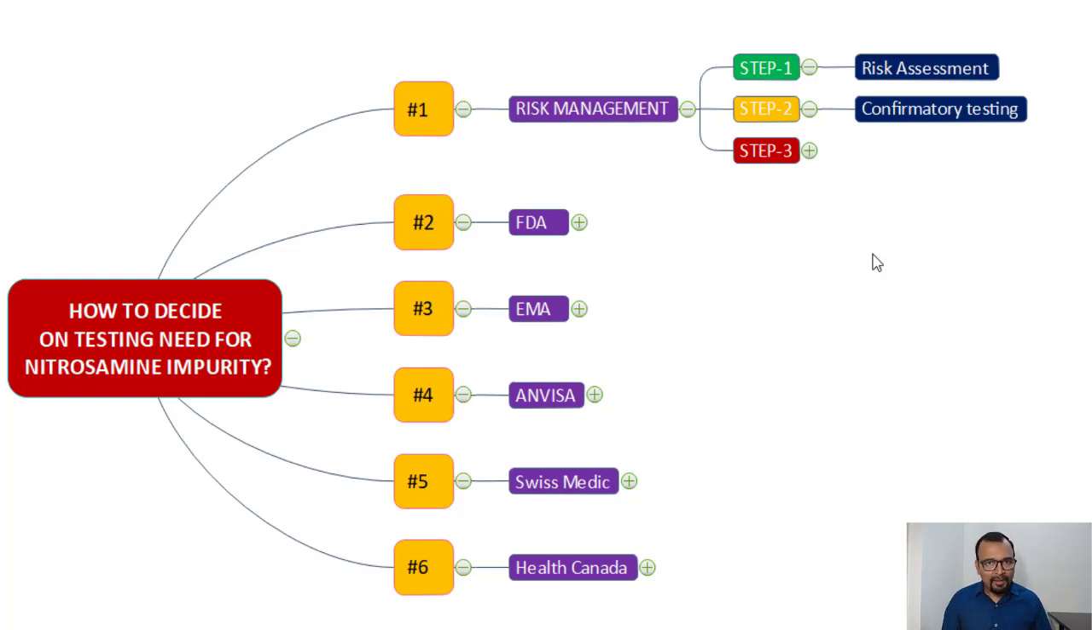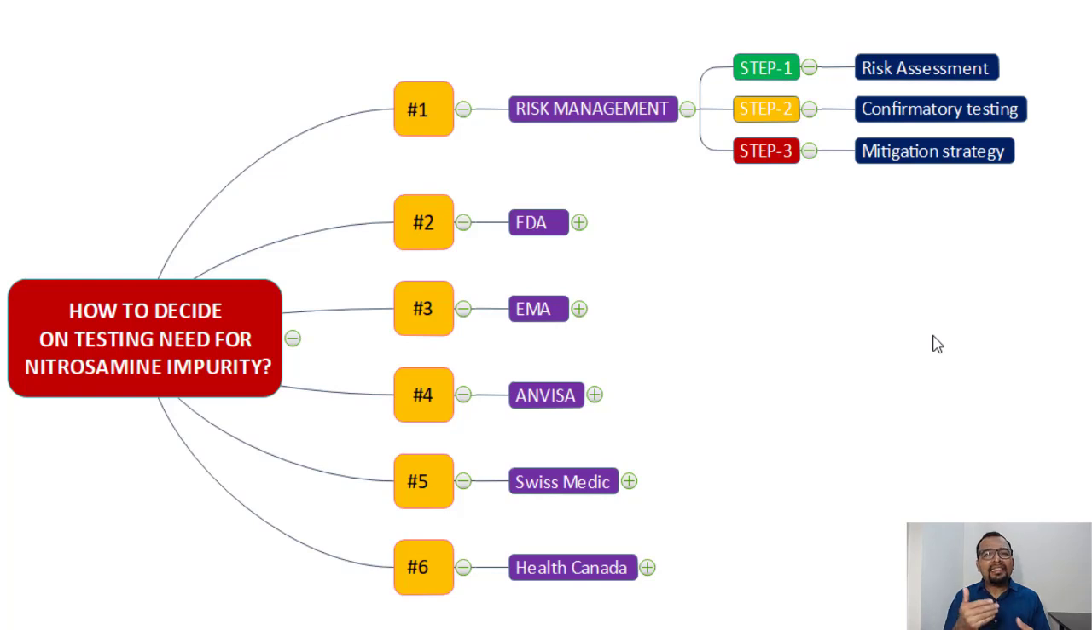You need to develop a method, validate the method, and then test your product for the content of nitrosamine. And if you find that there is a nitrosamine impurity present in your product, then you have to go to step number three, which is the mitigation strategy. So you need to reduce and prevent the possibility of formation of nitrosamine in your product, right? By this three-step process you will be able to conclude whether you need nitrosamine testing for your product or not, right?